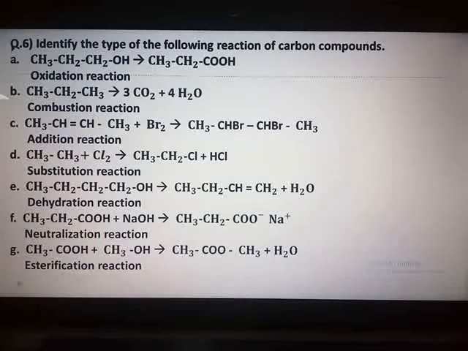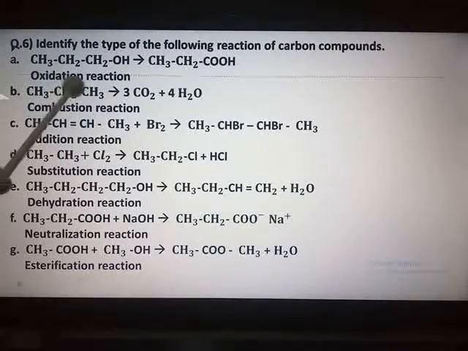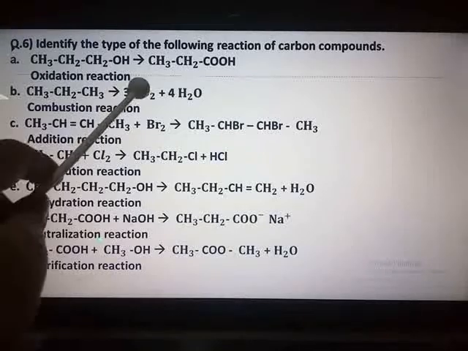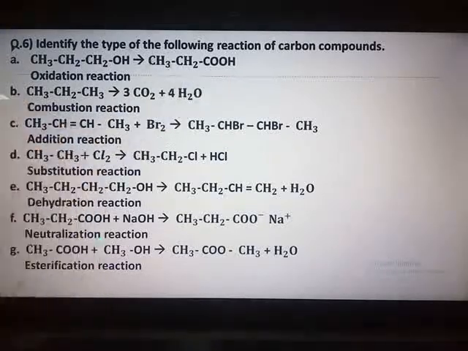The second one, CH3CH2CH3 forming 3CO2 plus 4 water molecules. You have studied the chemical properties of carbon compounds. Under that, the first one is combustion, where the products are carbon dioxide, heat, light, or carbon dioxide, water, light. So this is an example of combustion reaction.